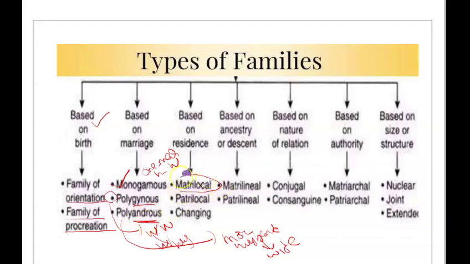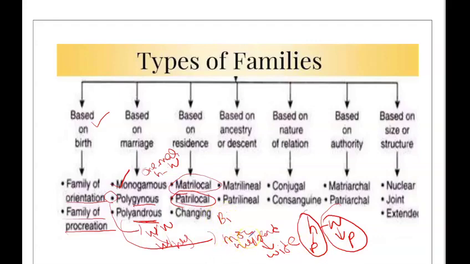Next, matrilocal. Matrilocal mainly deals with people who live in the place of the daughter's residence, the daughter's parents. Suppose we take husband and wife and their parents. In a matrilocal society, they live with the wife's parents. In a patrilocal society, they live with the husband's parents. There is one more, we call it bilocal residence. Bilocal residence means they live with either the family of the man or the woman.